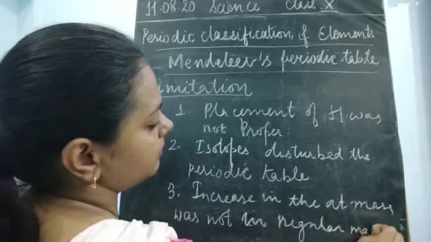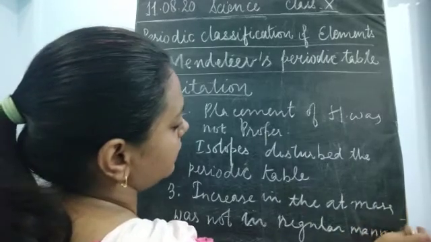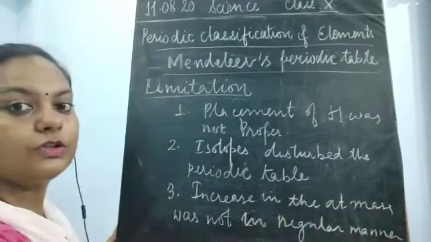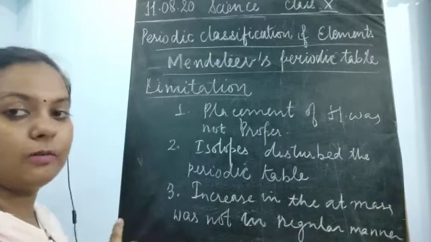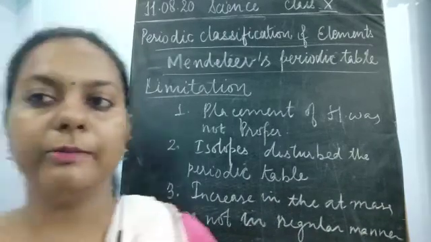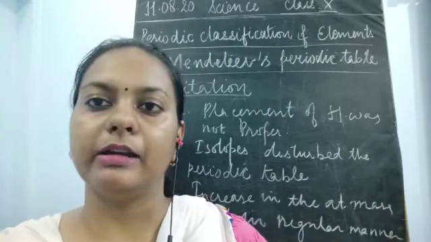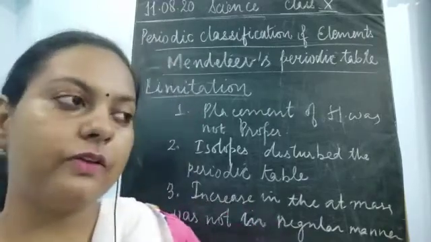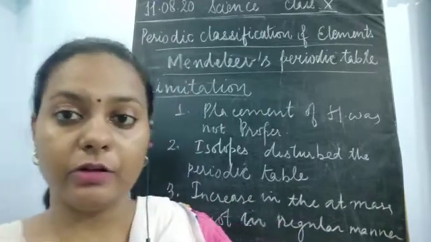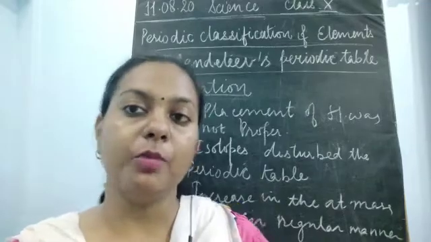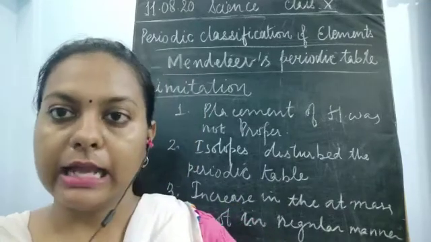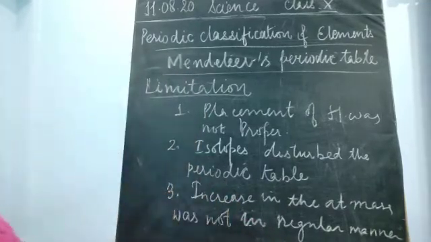This again created a lot of problems in the placement of different elements, so we could not predict how many more elements would be discovered later on. These were the limitations of